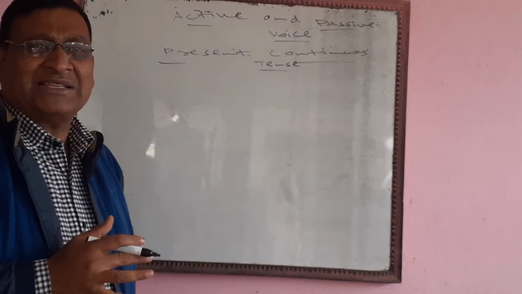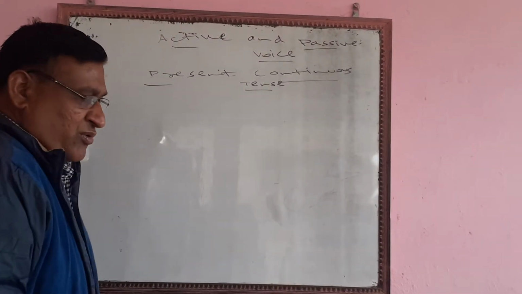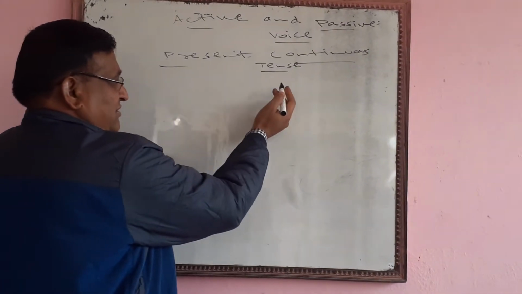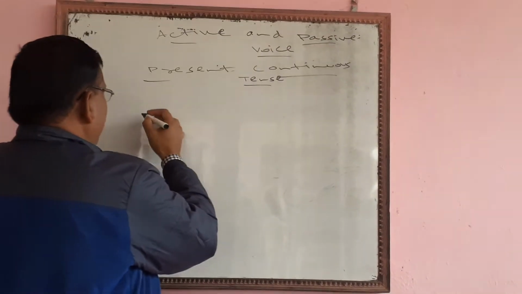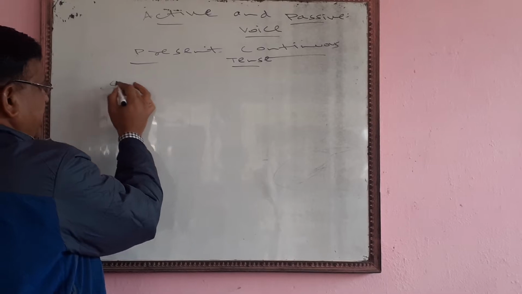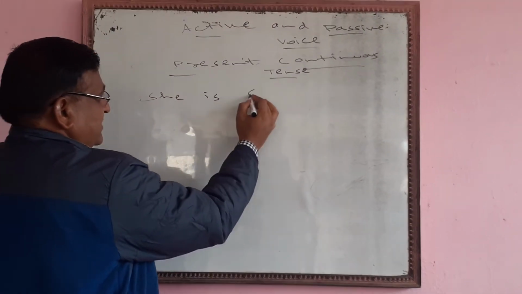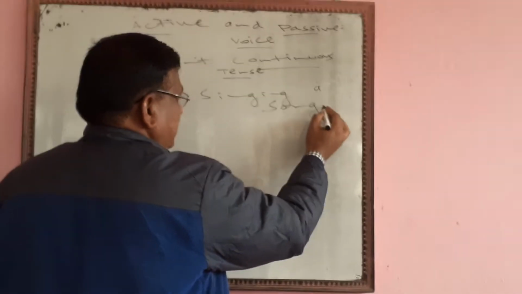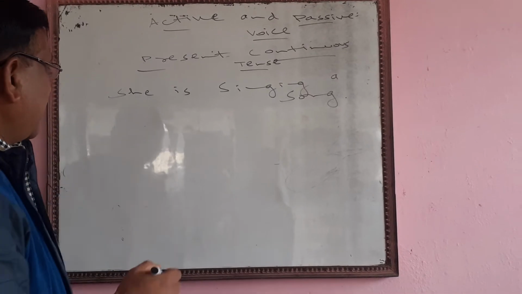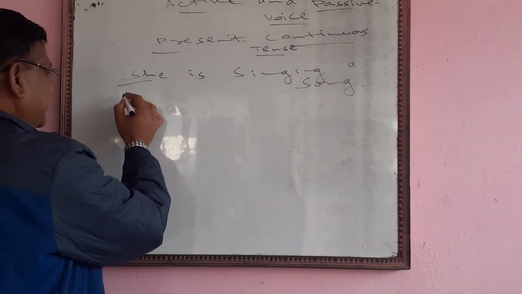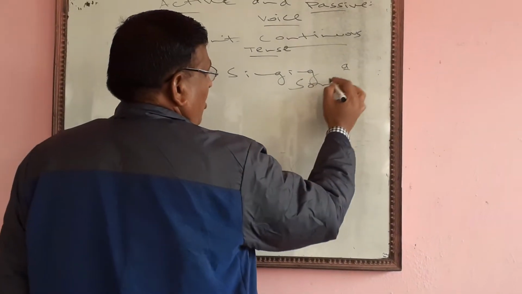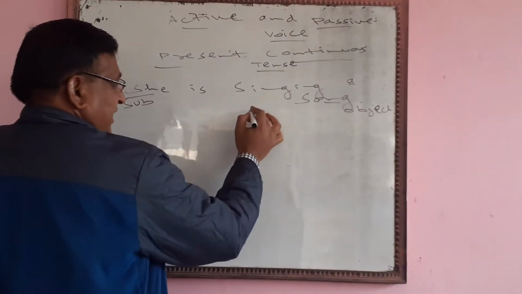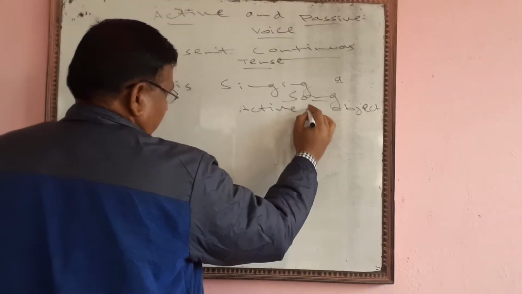We keep some of the things in our mind. We will have to change subject and object. You see, for example, she is singing a song. Simple example. You see, she is the subject and a song is the object. So this is active voice.